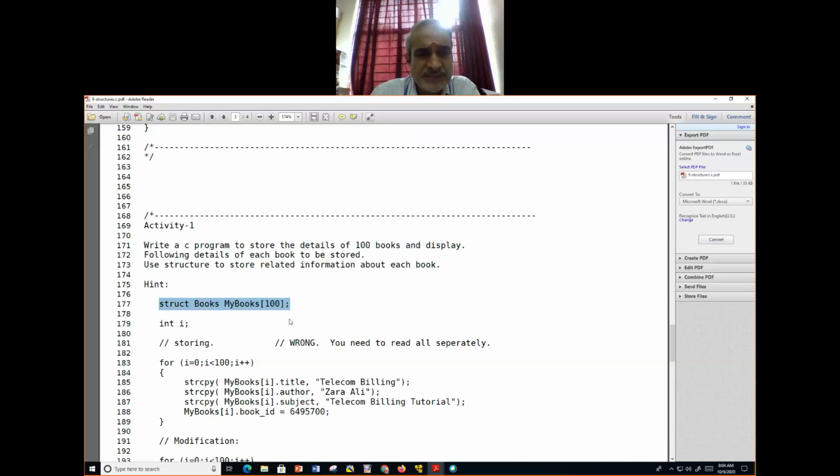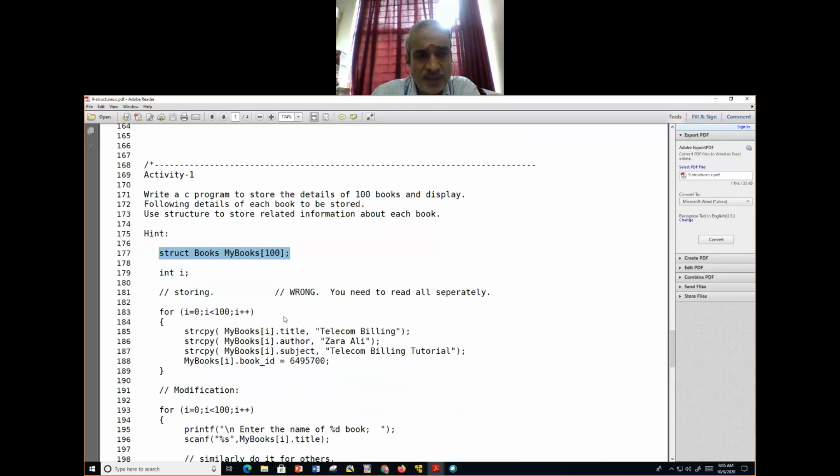My books is an array of 100 elements. Each element is of the type struct books. Then what is the struct book? Already we have seen the declaration. Then what we'll do is we'll use a loop 100 times and store it in the array of my books. But when you store the title here and copy the previous thing, the same title is there for all the books, which is wrong.